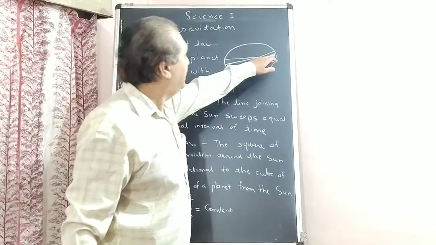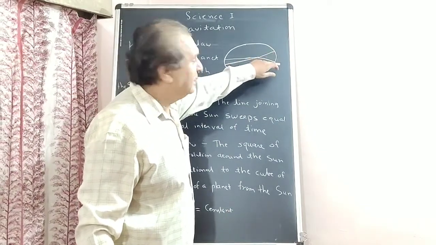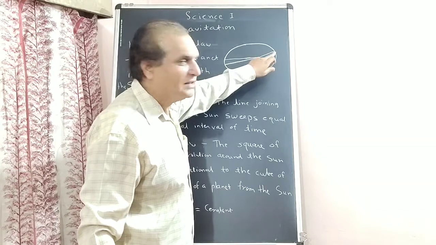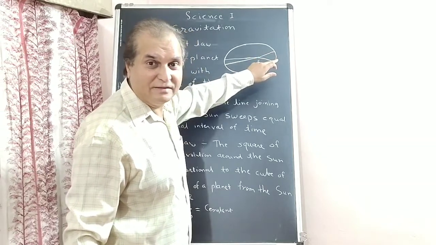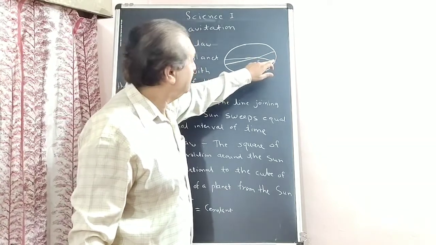So in 100 days here, the length is more but the area with the Sun is less. Getting?